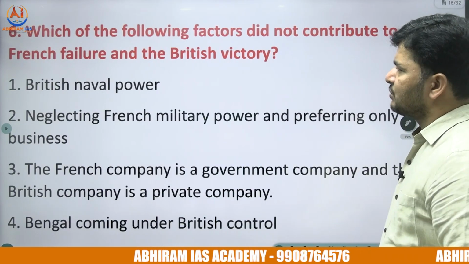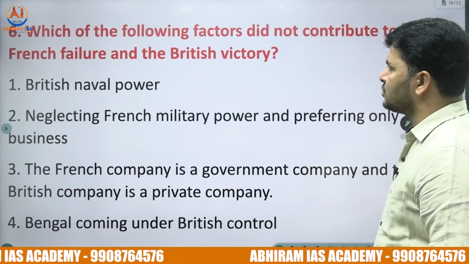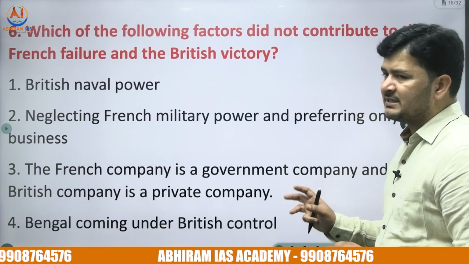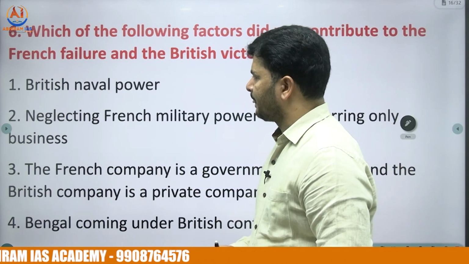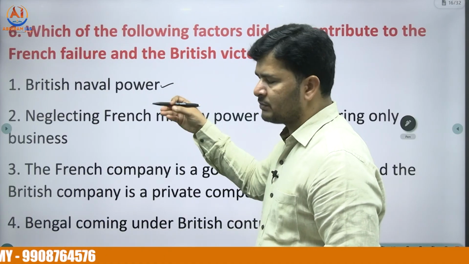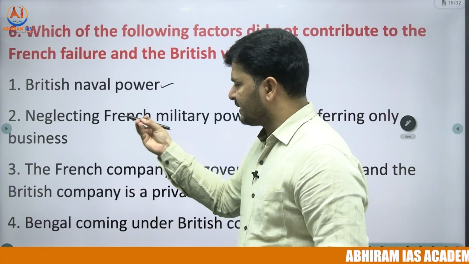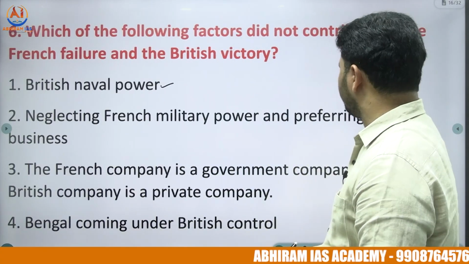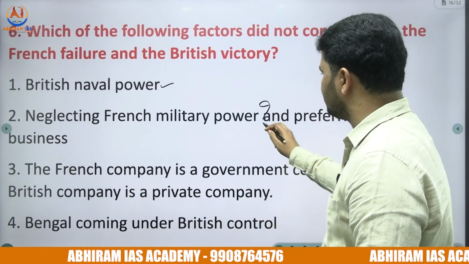Right. Sixth question: which of the following factors did not contribute to the French failure and the British victory? And let me tell you, this is a conceptual question. So option 1, British naval power. Obviously British naval power helped the English East India Company to get command over other companies. Second one, neglecting French military power and preferring only business. This needs a little thought, keep it aside.